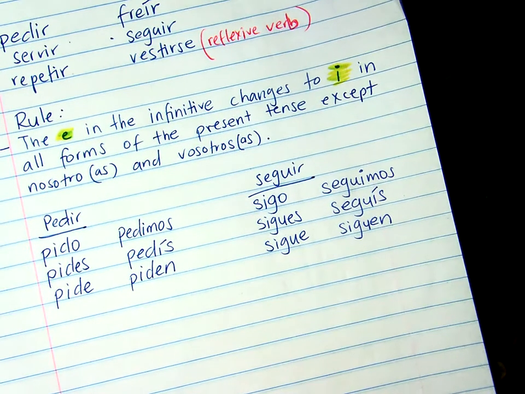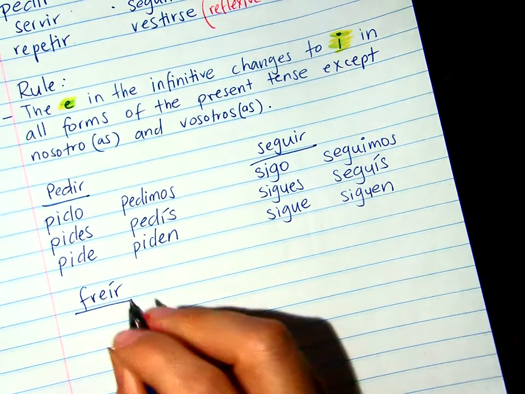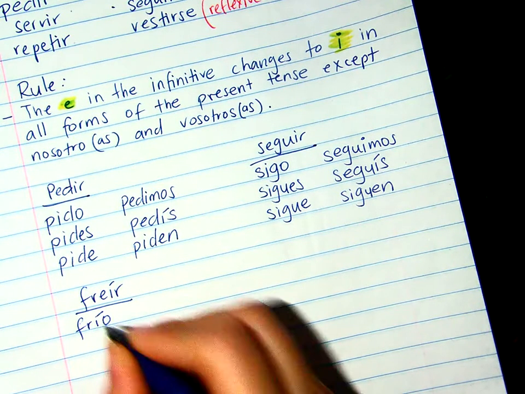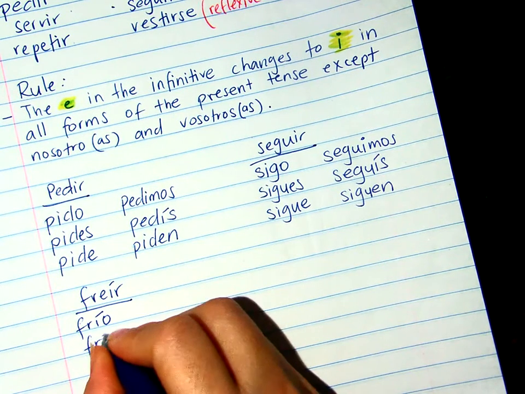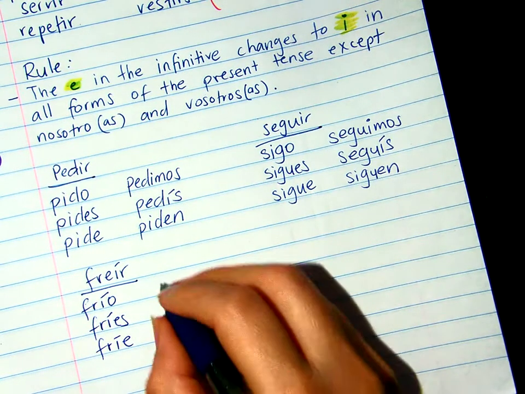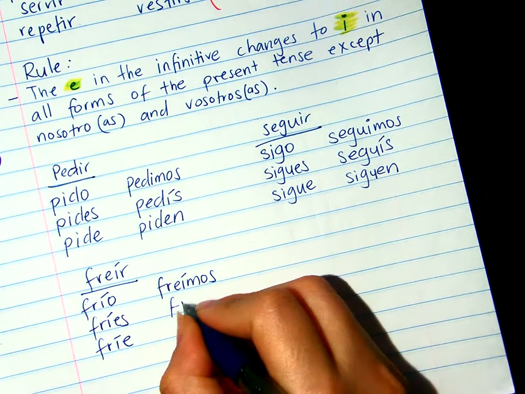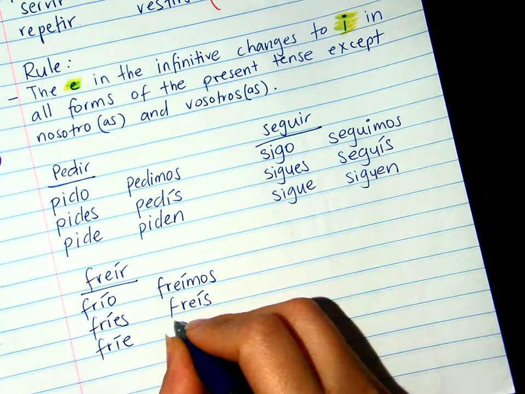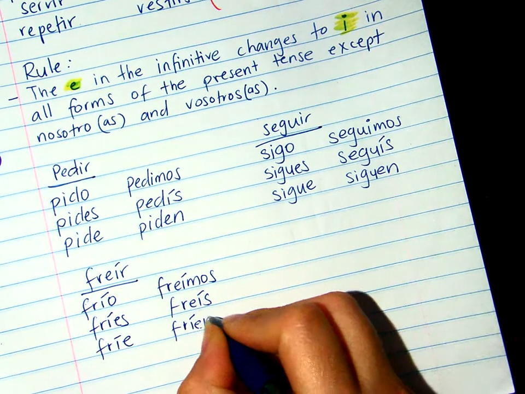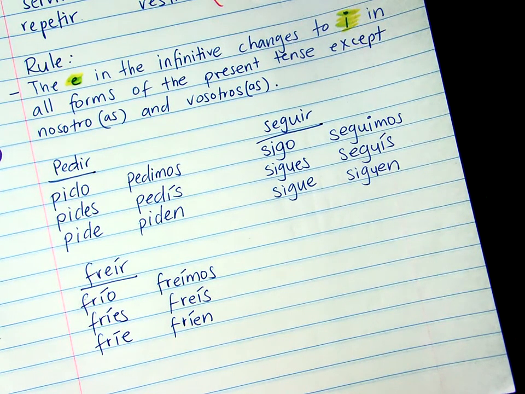Freír is going to have a different conjugation. So let's do freír. Yo frío. Tú fríes. Él fríe. Nosotros freímos. Vosotros freís. Y ellos fríen. What is the difference here? That all of the forms have an accent mark. All of them.